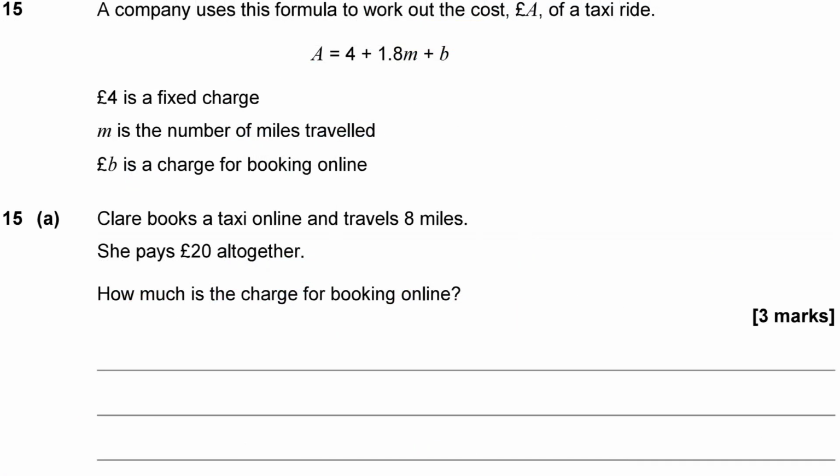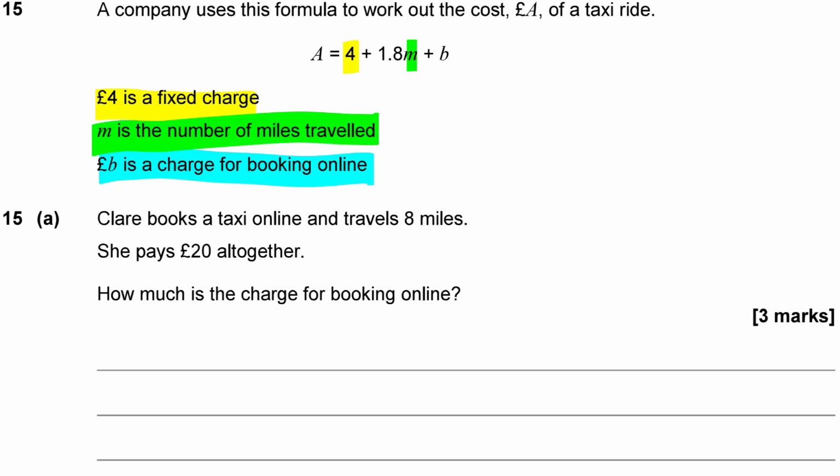Question 15. A company uses this formula to work out cost A of a taxi ride. So cost A is equal to 4 plus 1.8 times M plus B. £4 is a fixed charge, so that's that bit there of the calculation. M is the number of miles travelled, so you times that by 1.8. So basically you're being charged £1.80 per mile plus the fixed amount of £4. And then B is the booking charge online, so then you also have to pay that amount on the end. Okay, it doesn't say what the booking fee is at the moment, maybe that tells us later on.